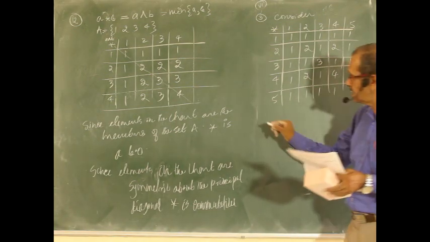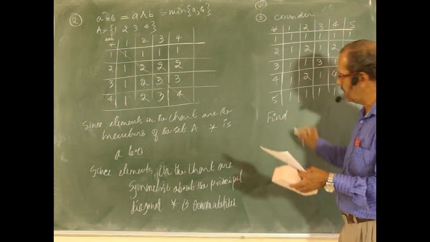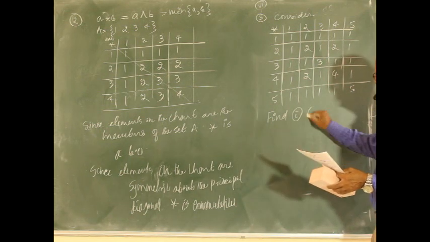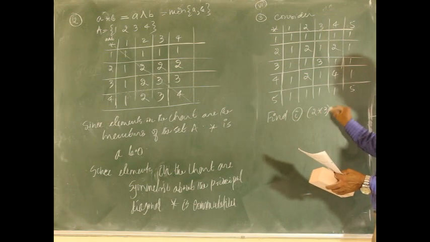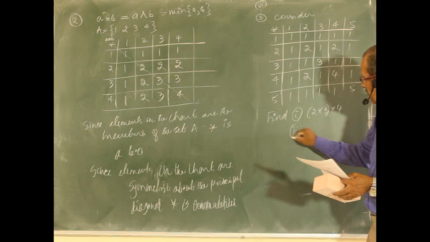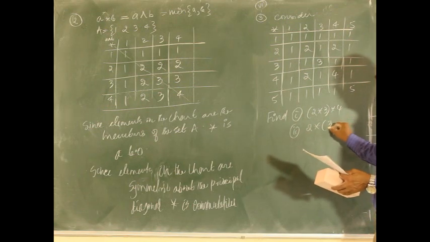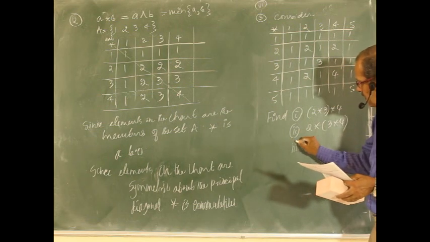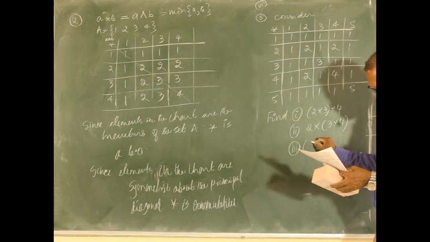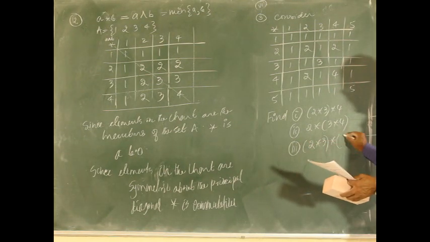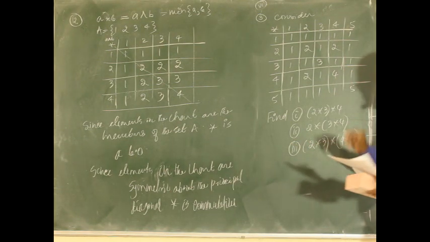Now the question is, find (2 star 3) star 4 and 2 star (3 star 4), and then (2 star 3) star (4 star 5).